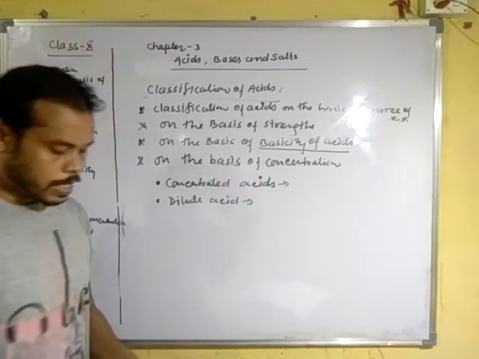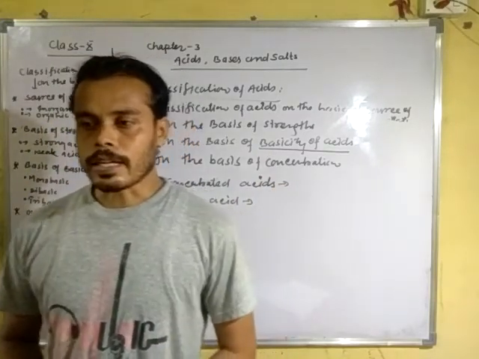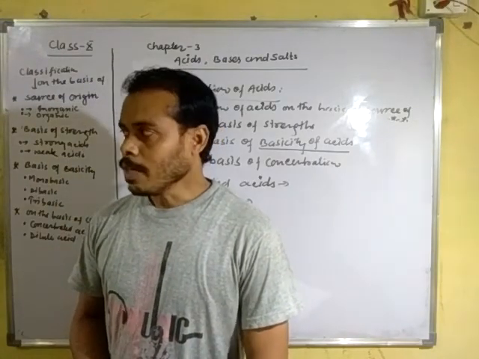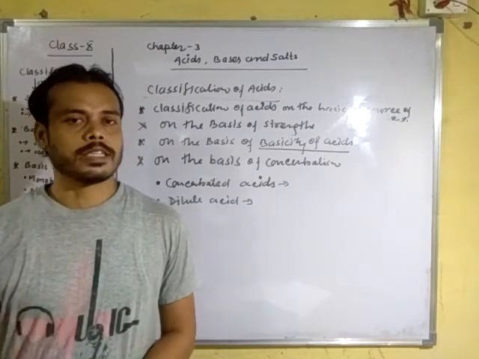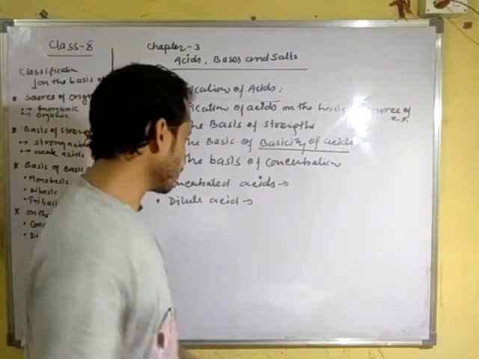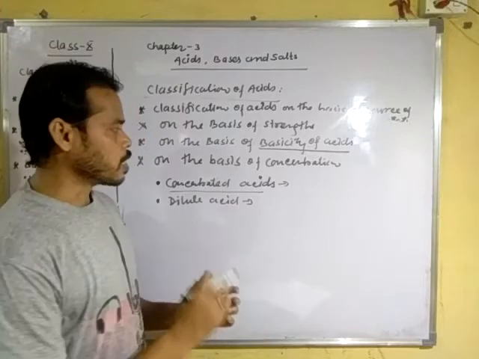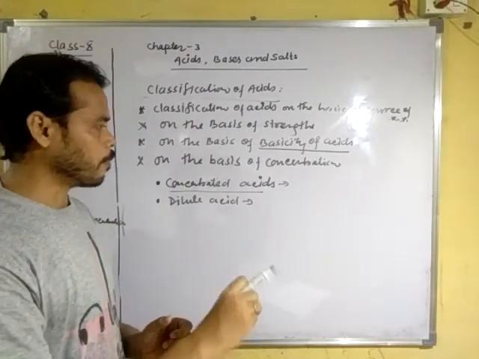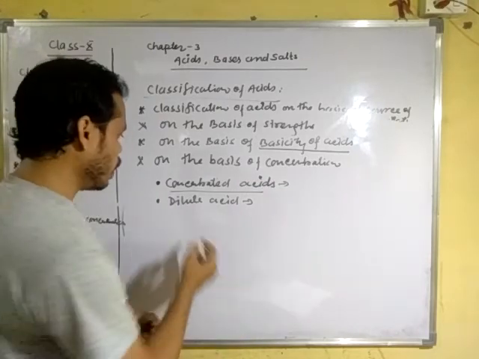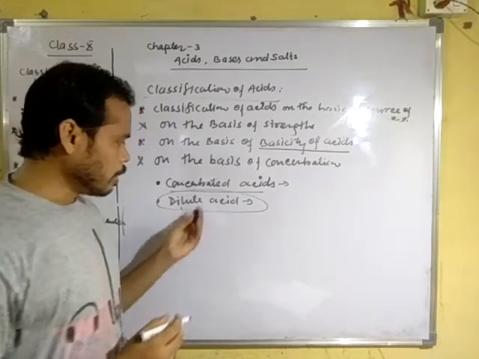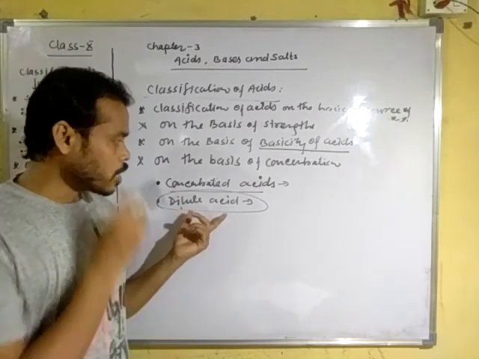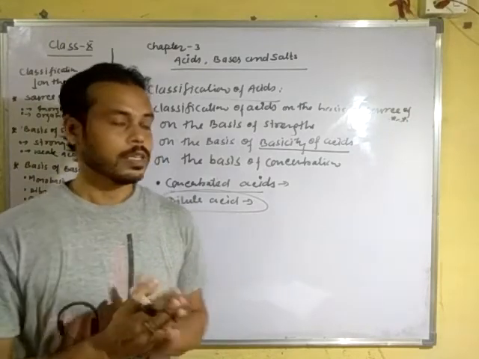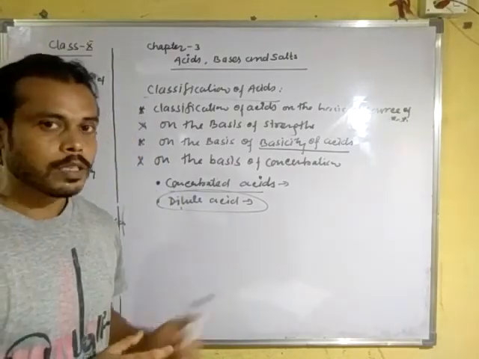What is concentrated acid? The acid solution containing a relatively higher percentage of acid is called concentrated acid. That means in this acid, the percentage of acid is higher in comparison to the solvent. And in dilute acid, the amount of acid is comparatively lesser than the solvent, that means water.